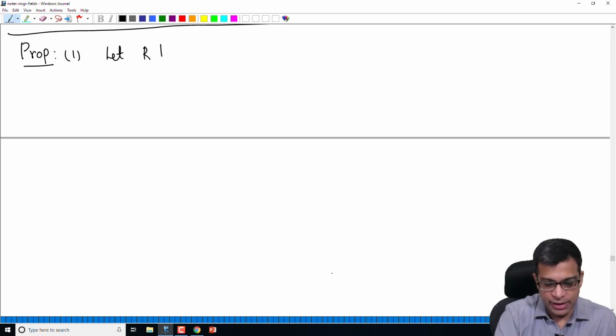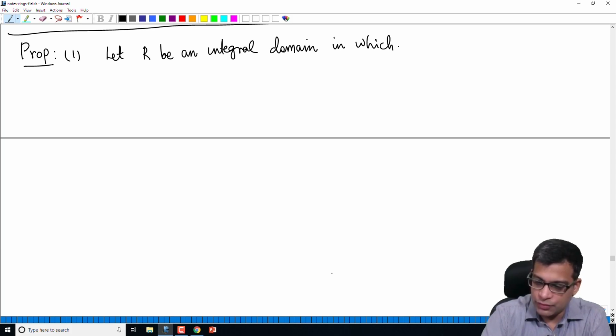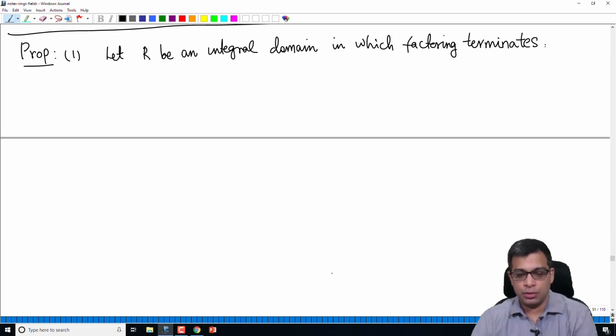The first part says: let R be an integral domain in which factoring terminates. Keep in mind that any Noetherian ring has this property.